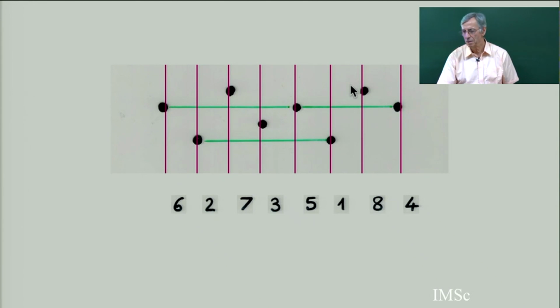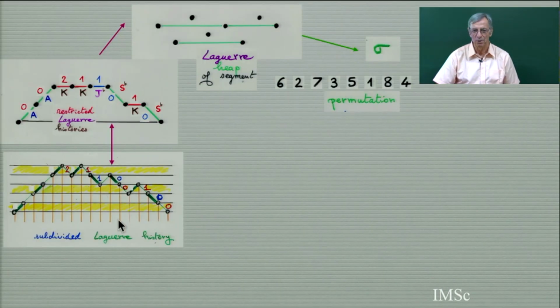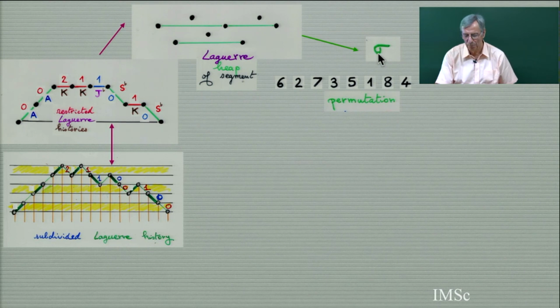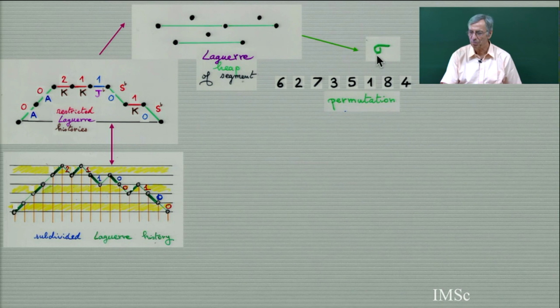So this was a standard bijection which was useful in the class last time in part 3. So we have done this circuit from subdivided history, restricted Laguerre history, Laguerre heaps of segments, and back to permutation. Now from permutation, we can go back to Dyck tableau.